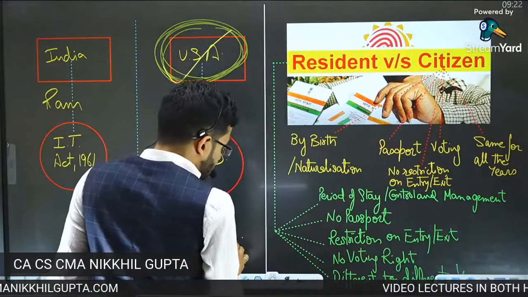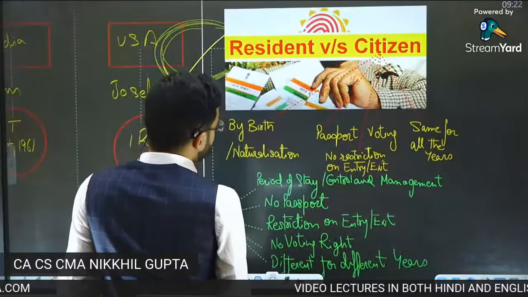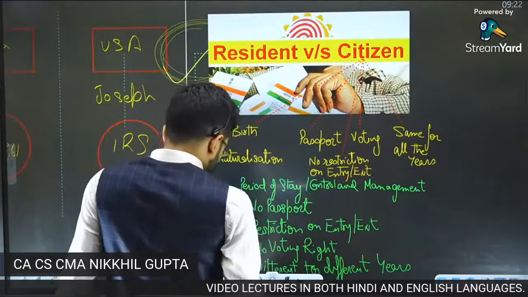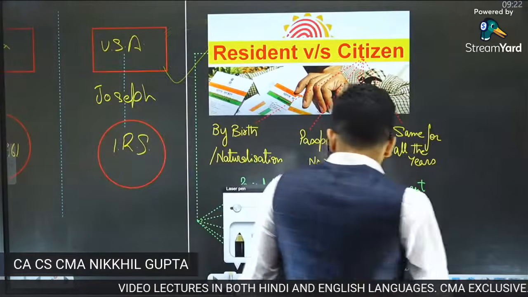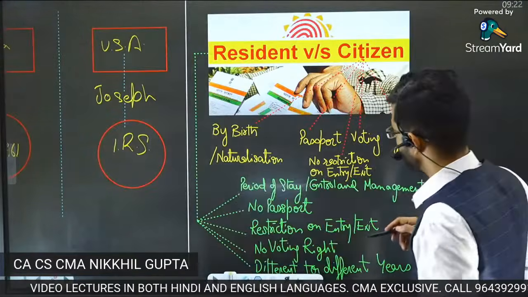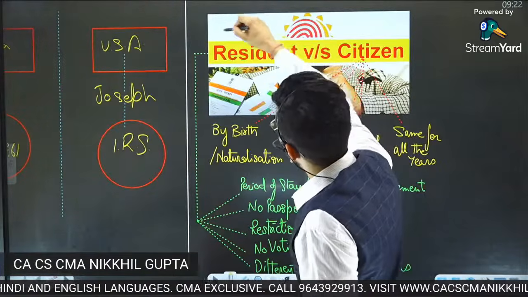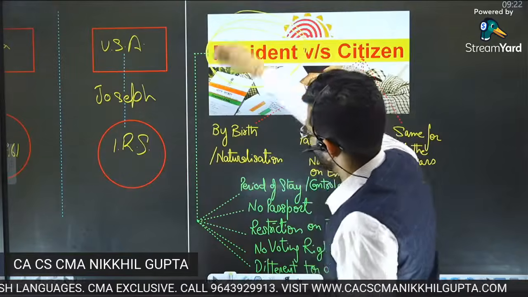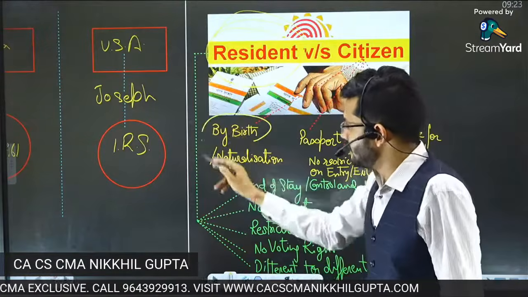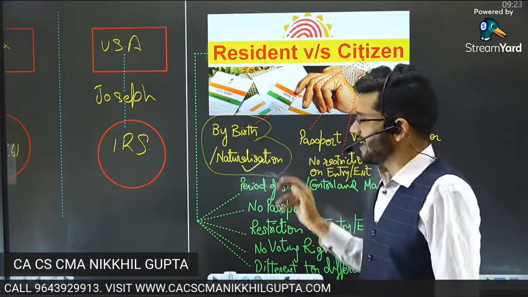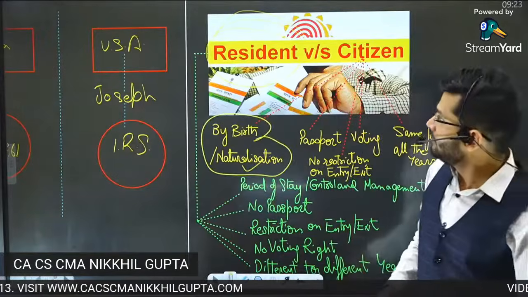So I'm now going to distinguish between residential status and citizenship. Residential status versus citizenship. So guys, who's a resident? First of all, let's talk about resident. Who's a resident? A resident is a person who's by birth a resident or by process of naturalization, he's a